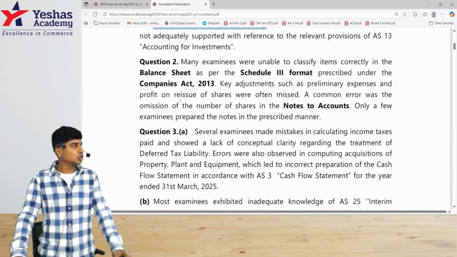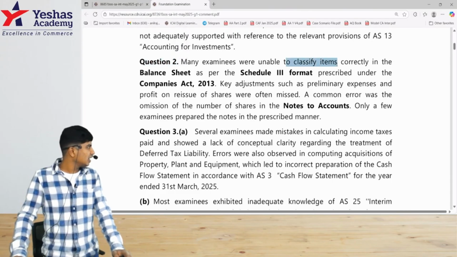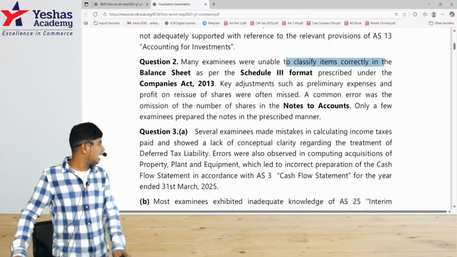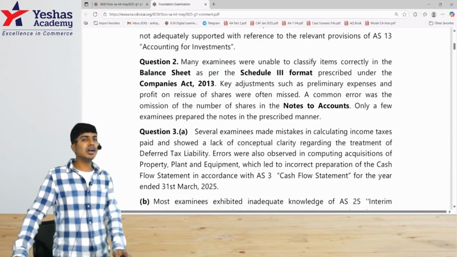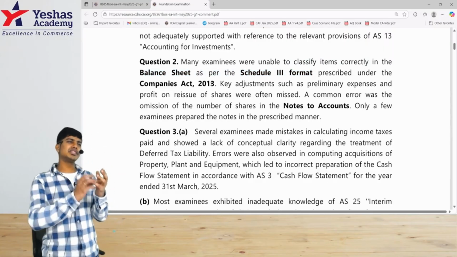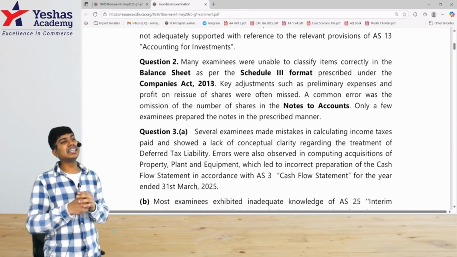There's a comment on question number 2. The comment says that many examinees were unable to classify items correctly in the balance sheet as per the Schedule 3 format prescribed under the Companies Act. What exactly was wrong? Maybe some items they've written in the balance sheet but under the incorrect heading.